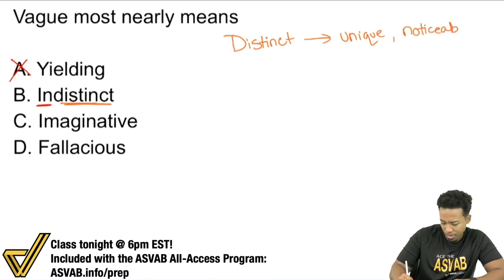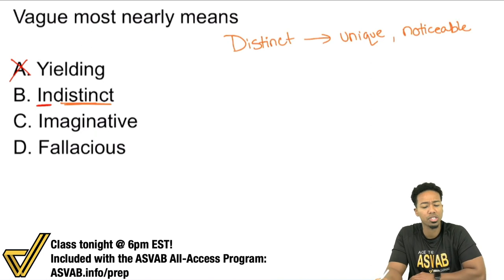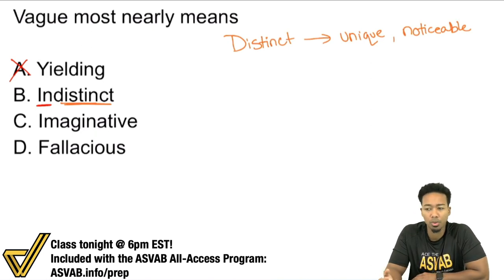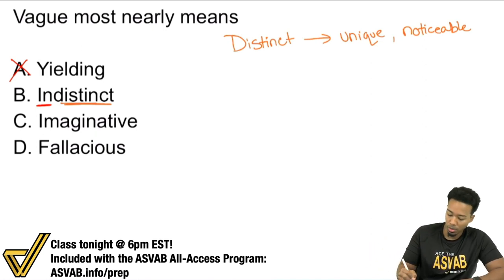Those are two nice, clear words for distinct. Distinct means very noticeable. It's unique, it's known, it's there, it stands out. So I can write that there, stands out.